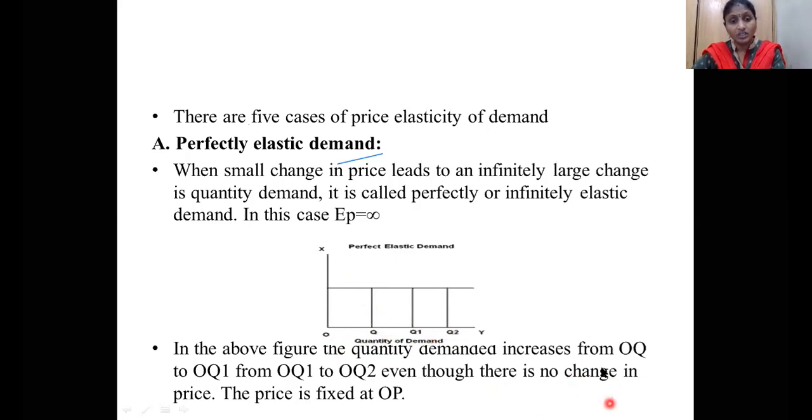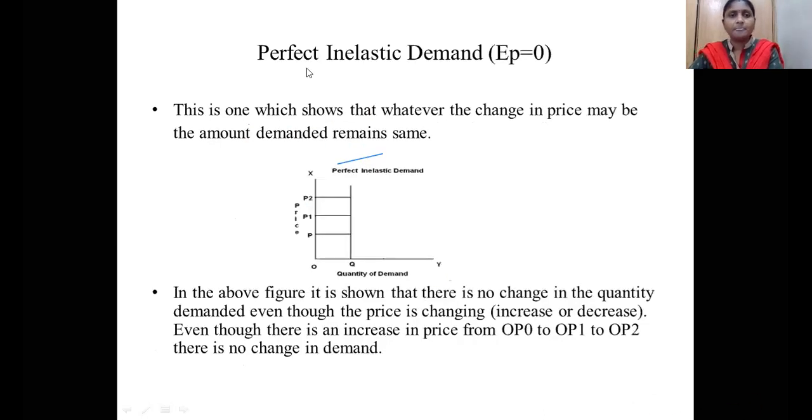even though there is no change in price at all. So the price is fixed at OP. Then it is called perfectly elastic demand. Okay, this is called perfectly elastic demand. Next, the second case, perfectly inelastic demand. This is called EP is equal to 0.